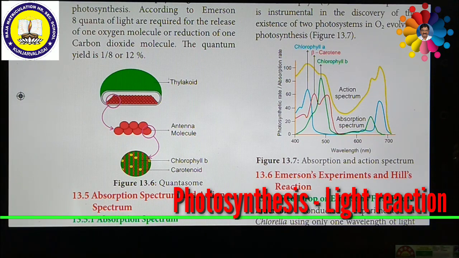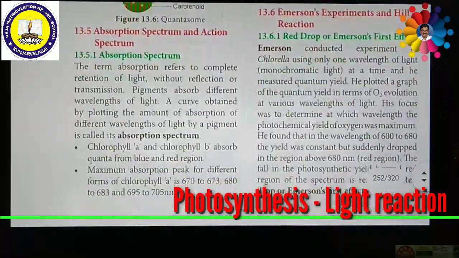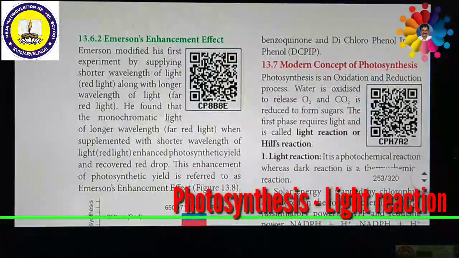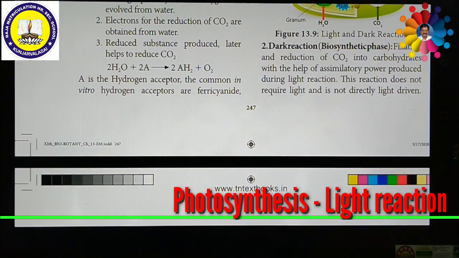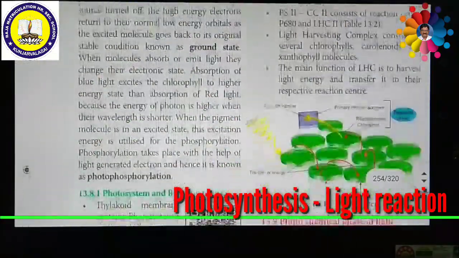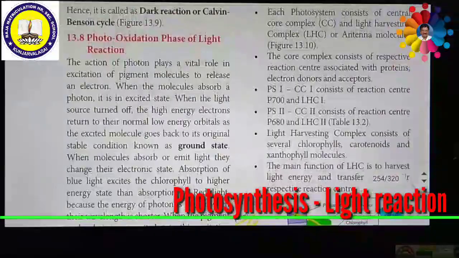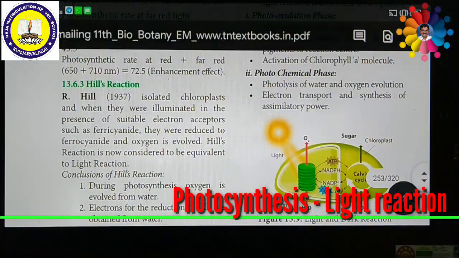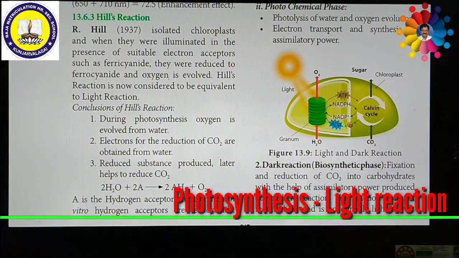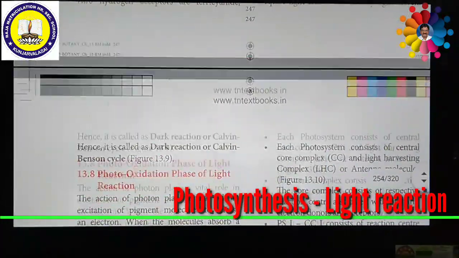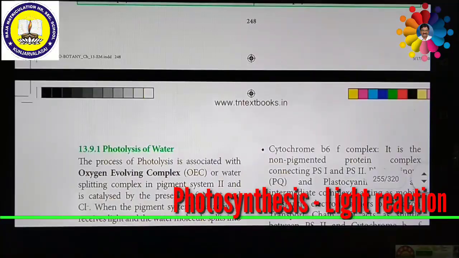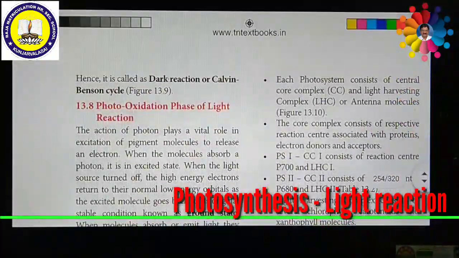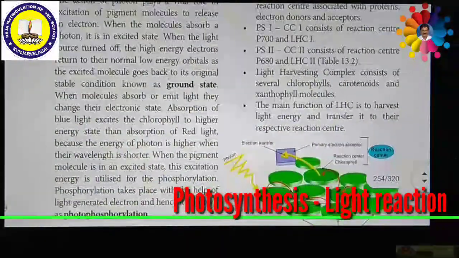This diagrammatic representation will help us understand the most important fact about how the photo-oxidation phase takes place in the plant. Now let us look at this picture.